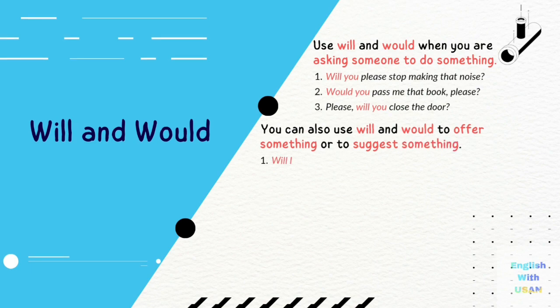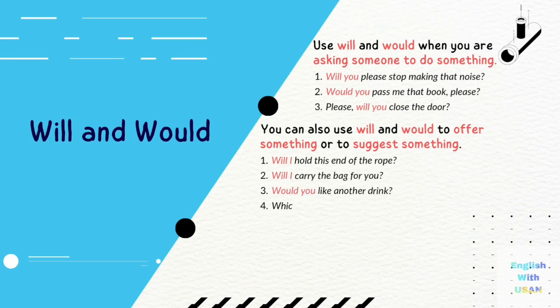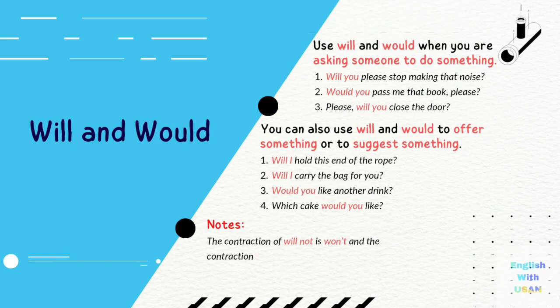For example, will I hold this end of the rope? Will I carry the bag for you? Would you like another drink? Which cake would you like? Notes: the contraction of will not is won't, and the contraction of would not is wouldn't. Won't you stay and eat with us? Wouldn't it be better to wait?